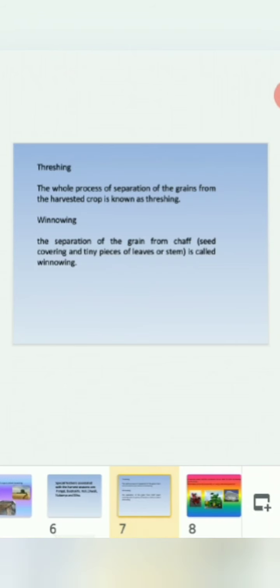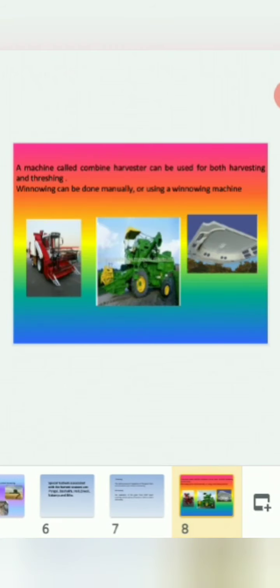Next we will see a machine called a combine harvester, which can be used for both harvesting and threshing. So this is a modern method of combining harvesting and threshing together. A machine which can be conveniently used, and it can save effort and time as well. Now winnowing can be done manually or using a winnowing machine.